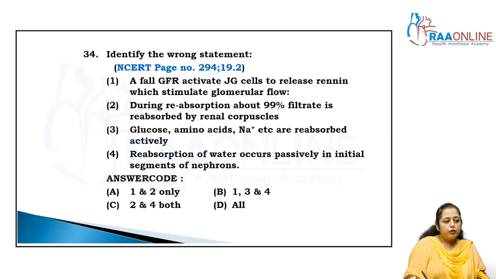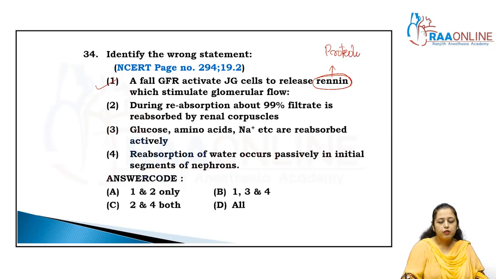When you read that question, you may correct that sentence as I do, but you have to concentrate on that particular word, that is RENNIN, which is the proteolytic enzyme and is not related with the JG cells.